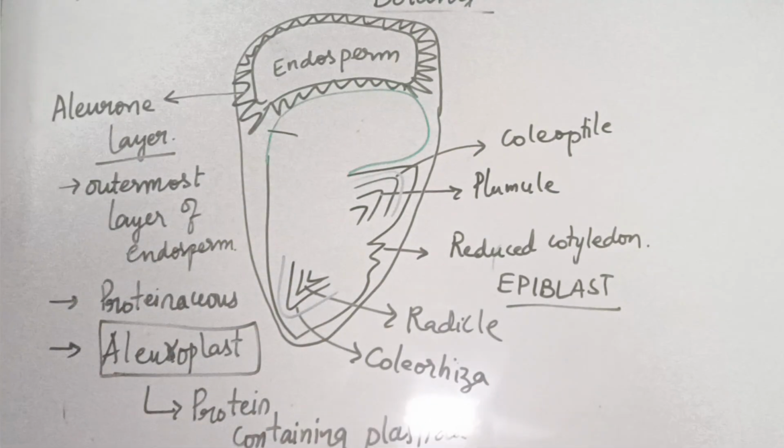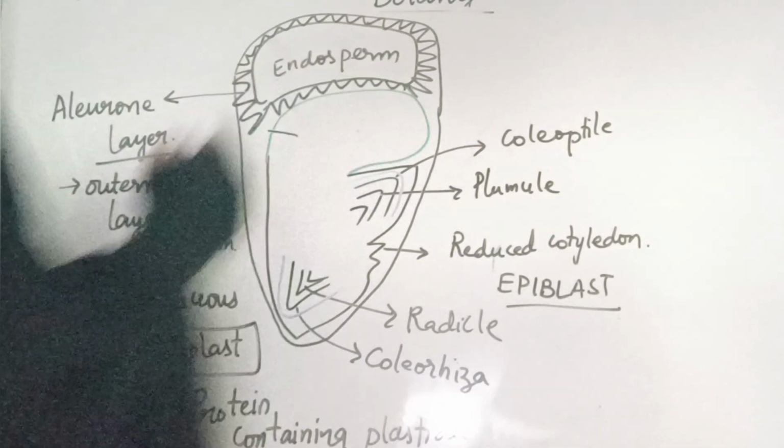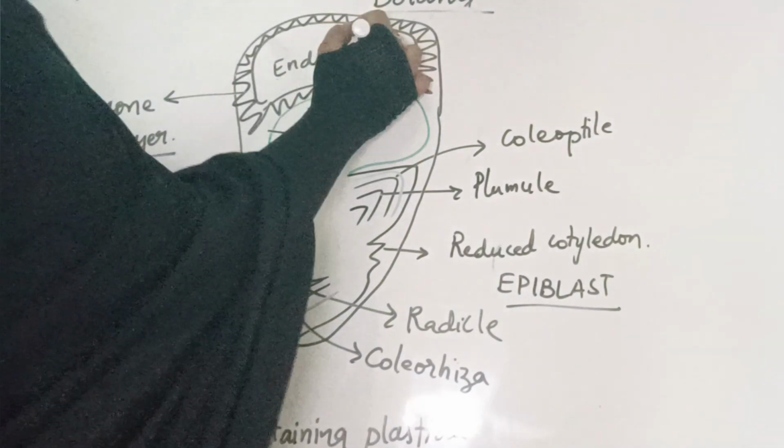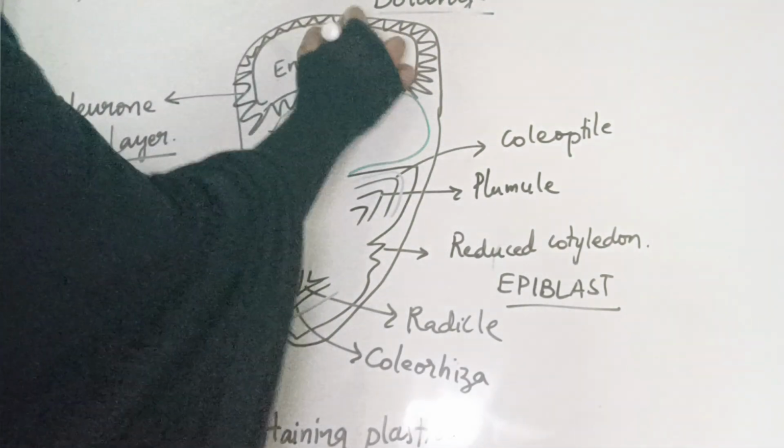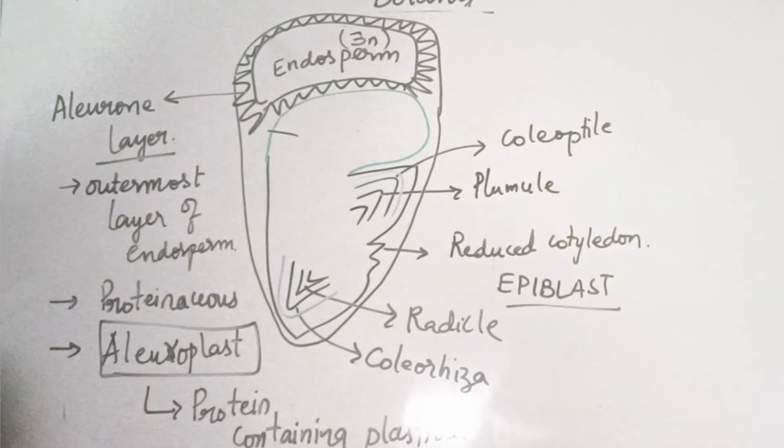Now what will be the ploidy of the endosperm? The endosperm comes from the primary endosperm nucleus, so it will be triploid. So the ploidy of the endosperm in the monocot also is triploid. Now this is the complete seed and fruit. This diagram which I have shown you is the complete seed and fruit of the monocots. I hope this is clear till here.